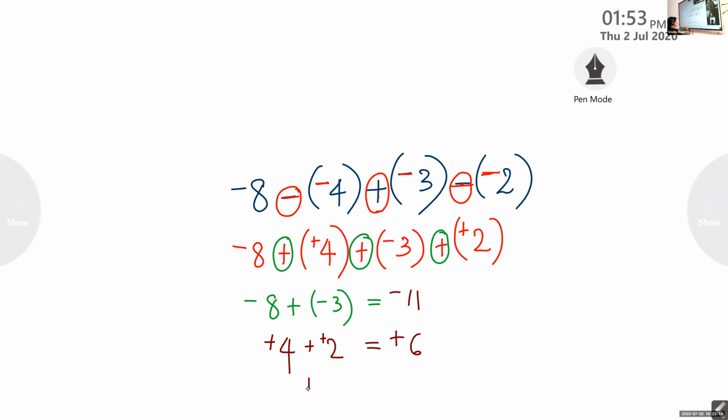Now for negative 11 and positive 6, what is the answer? Find the difference and put the sign of the greater number. The difference is 5. Because 11 is the greater number, the answer is negative 5. Is it clear? Yes, ma'am. Any problem? No, ma'am. You understood? Yes, ma'am. Okay, good.